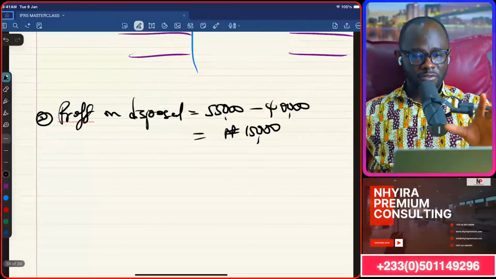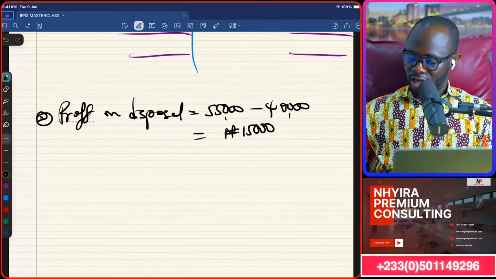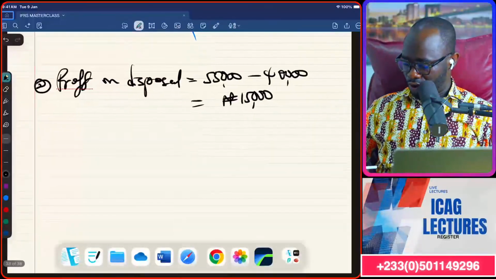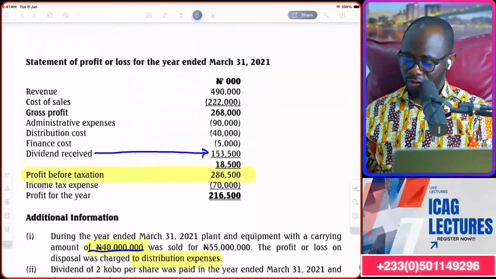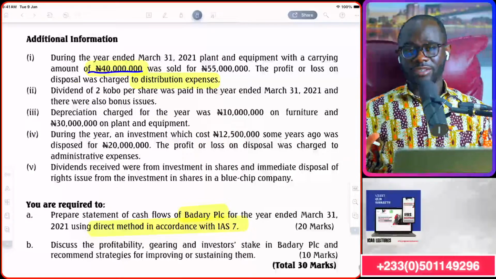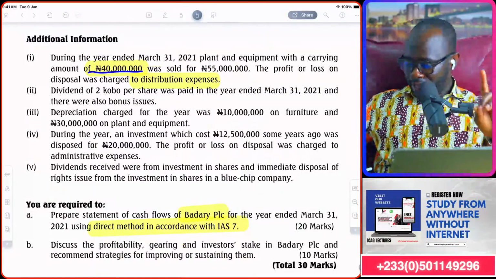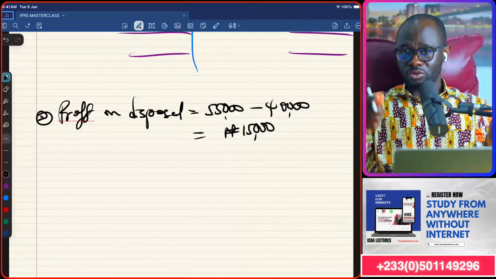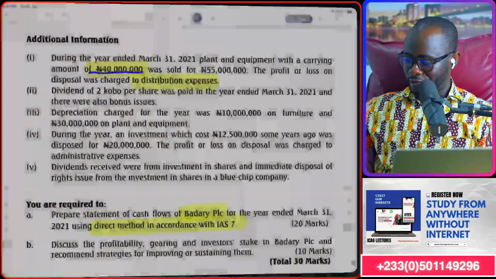We will adjust for this later on under the operating activities. So just stay with me when we are dealing with cash paid for operating expenses. So we'll come back to this in a moment. So that is footnote 1. We are done. Very sweet, simple, straight to the point. In the indirect method, we would have taken this 15,000 and adjusted the items, but we are not there. That's a different approach.